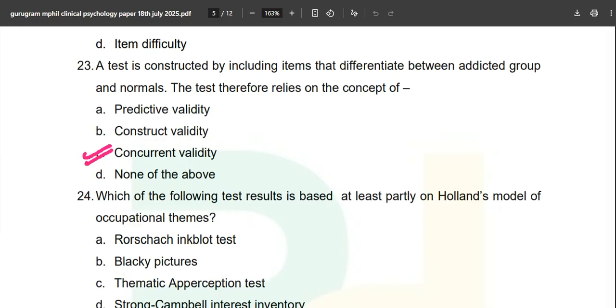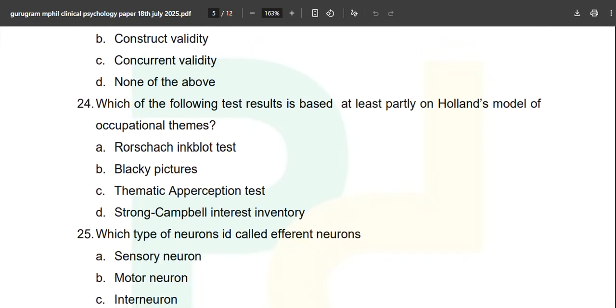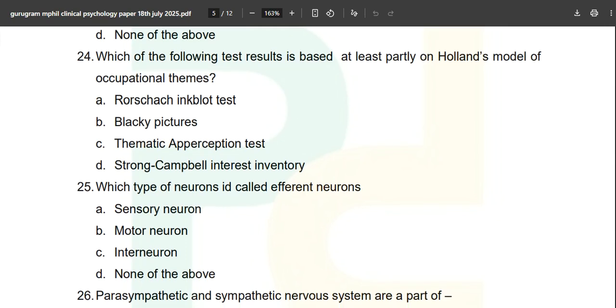Option C is the correct answer. If you missed this question, next time read more about this. Which of the following test results is based at least partly on Holland's model of occupational themes? Interestingly, the options are Rorschach, Blacky Pictures, Thematic Apperception, and Strong Campbell Interest Inventory.